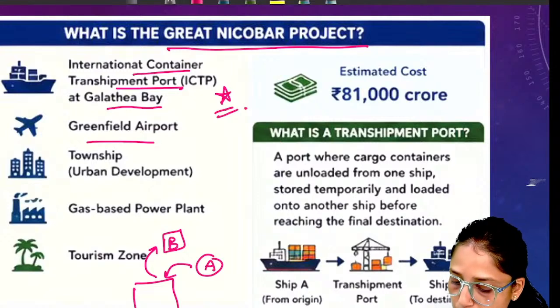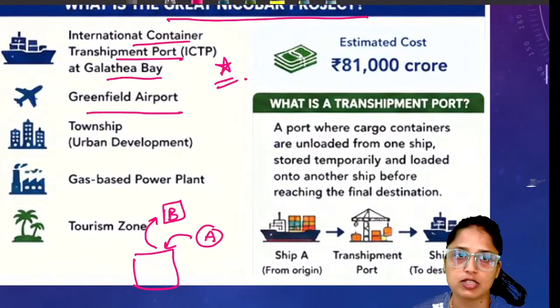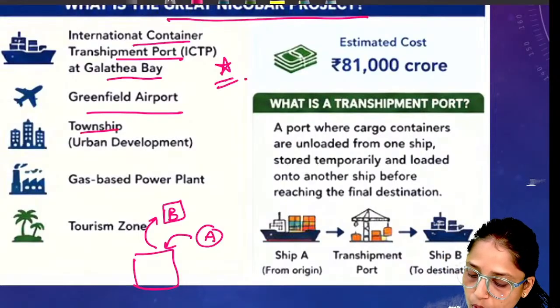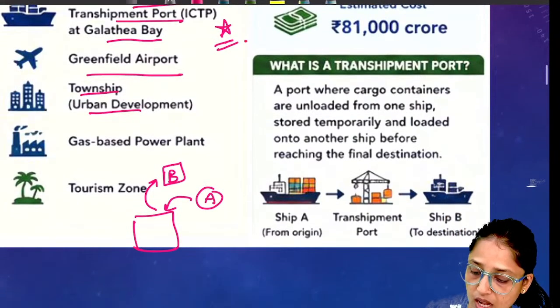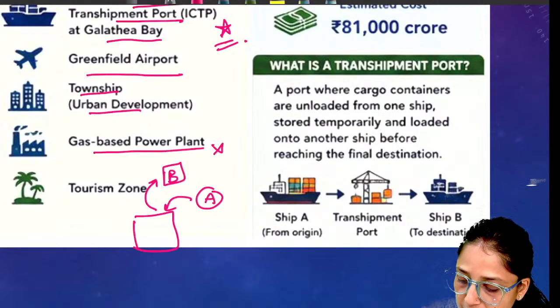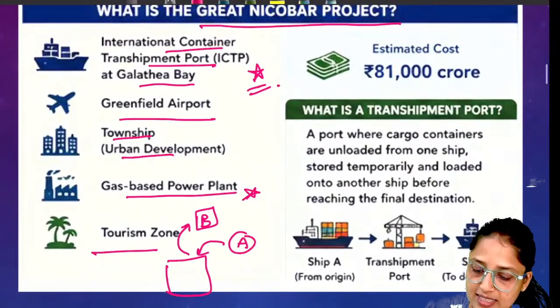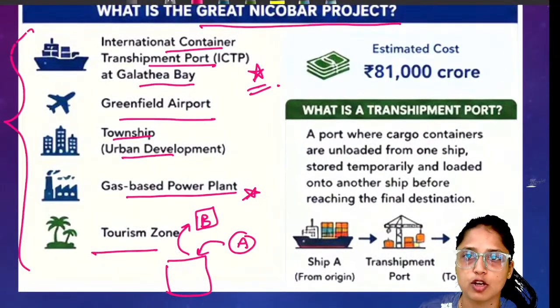Next, it has been proposed to build a greenfield airport. That means you will be constructing the airport from zero. Next, the township or urban development. After that, gas-based power plant infrastructure will also be built, and finally a tourism zone. So all these things have been proposed under the Great Nicobar project.